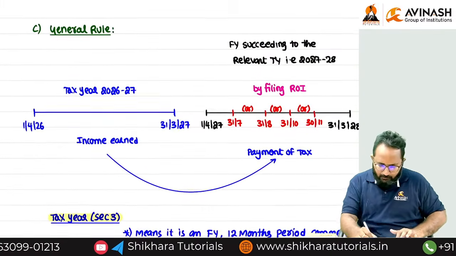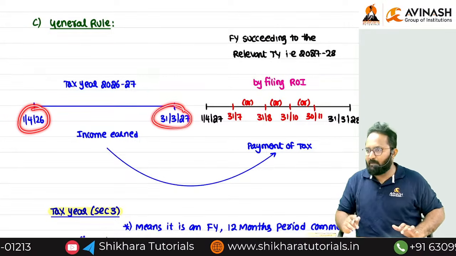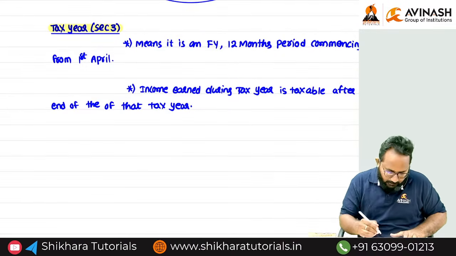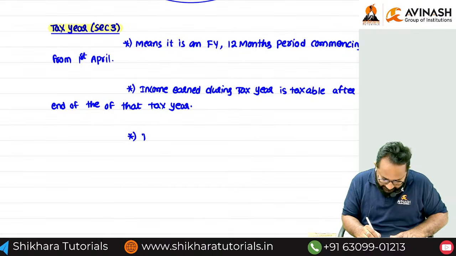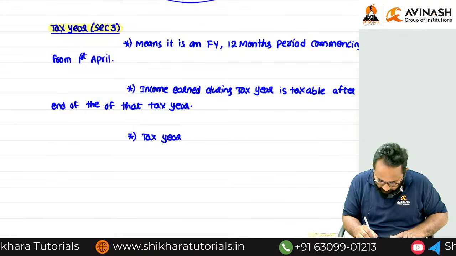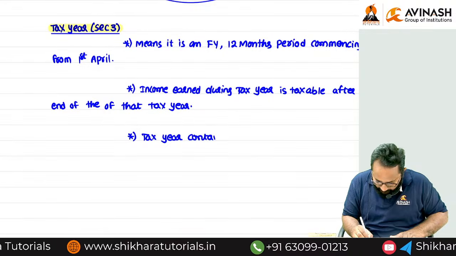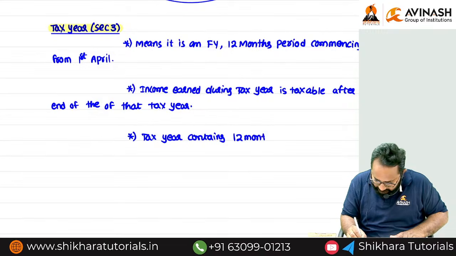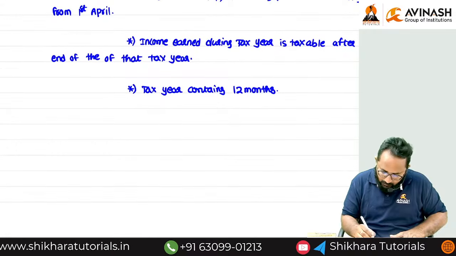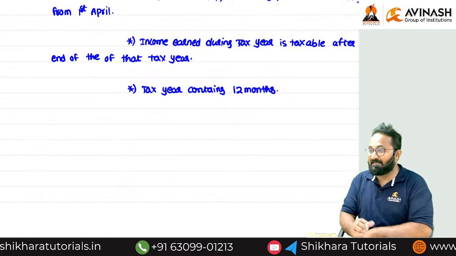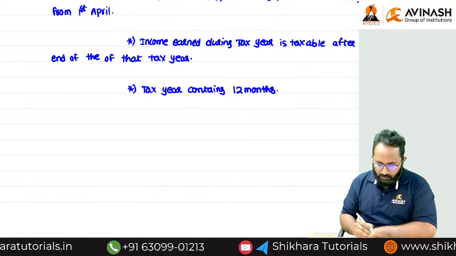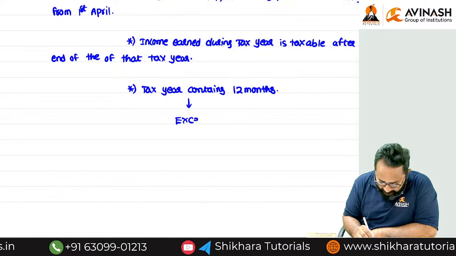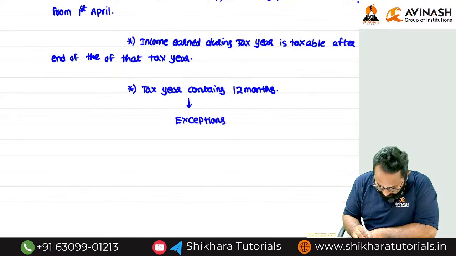Okay, third point, first we will write it down: the tax year contains 12 months, but now we have to discuss the exceptions to this.